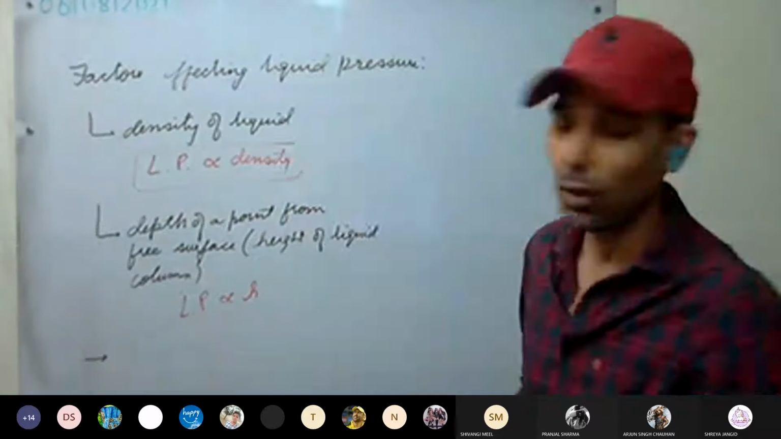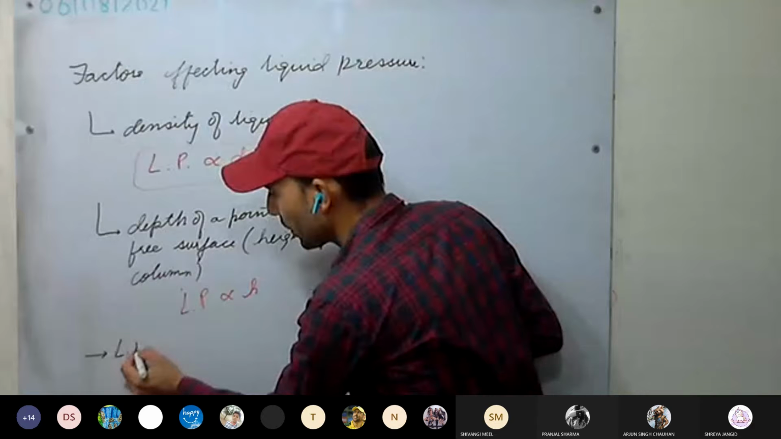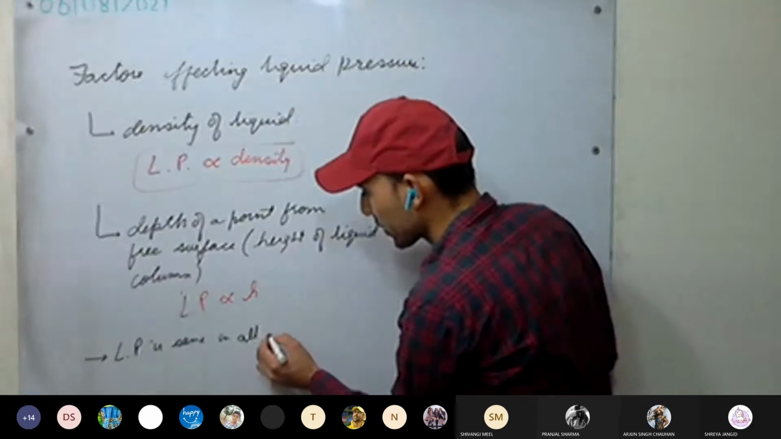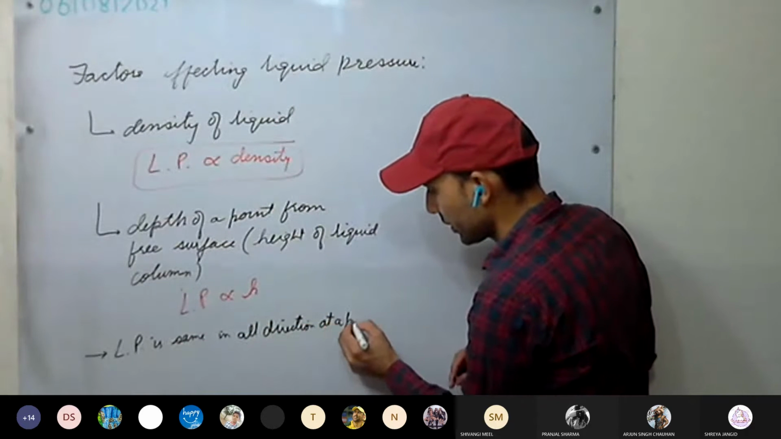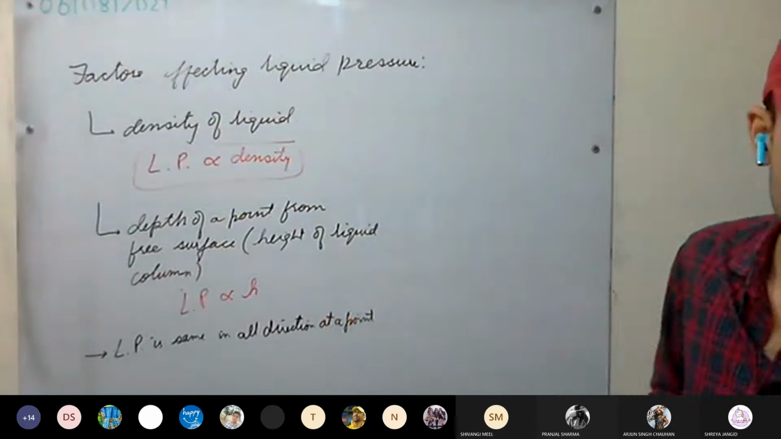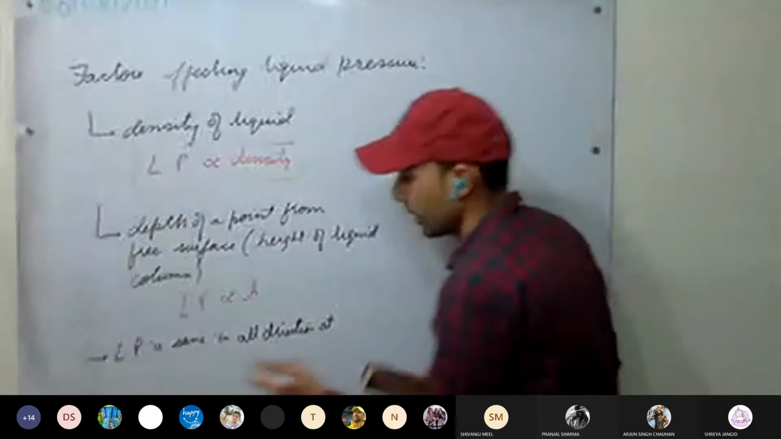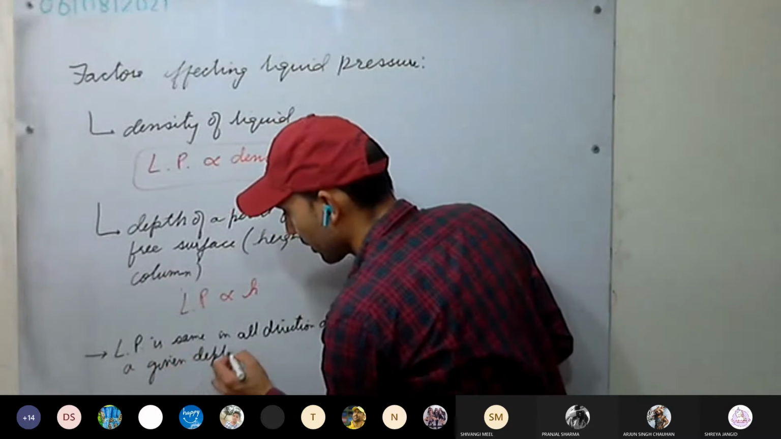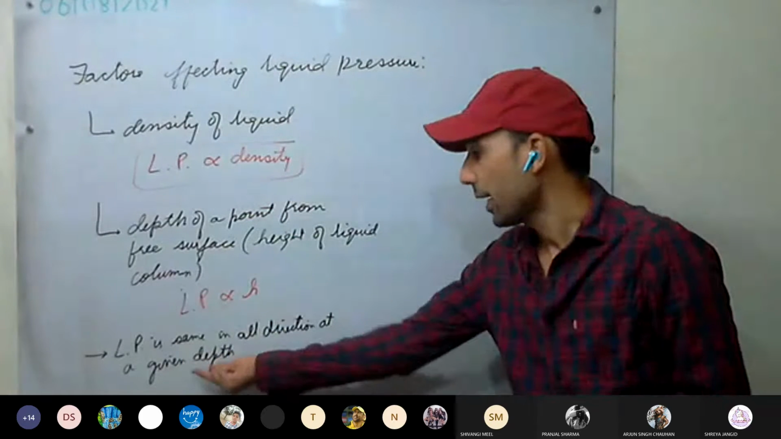Liquid pressure remains the same in all directions at a given point. Liquid pressure is the same in all directions at a point inside the liquid, at a given depth. Or we can say at all points it remains the same at a given depth.